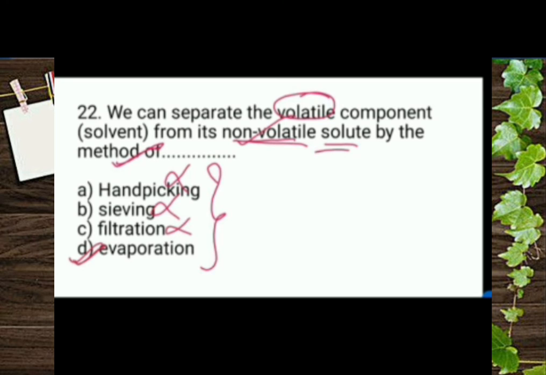We can take the salt solution as an example. In this example, water will be the volatile component and NaCl is the non-volatile component. So evaporation is the right answer. Using evaporation, we can separate the volatile components from their non-volatile solute.